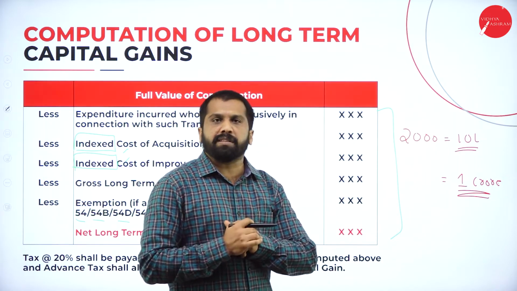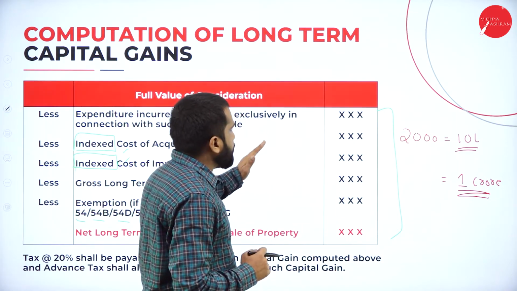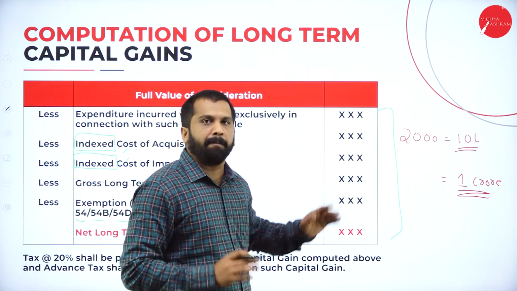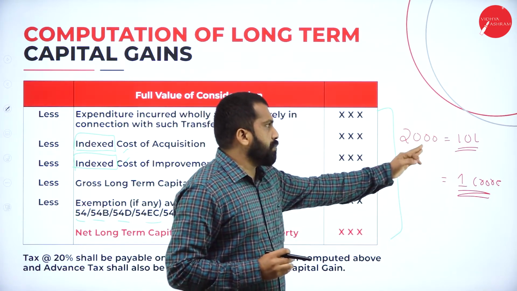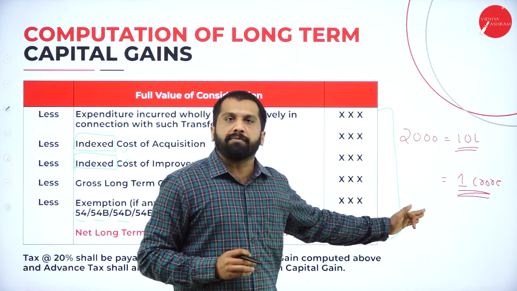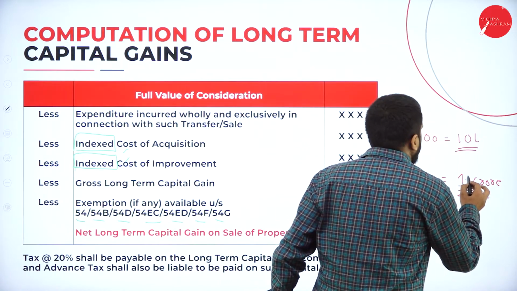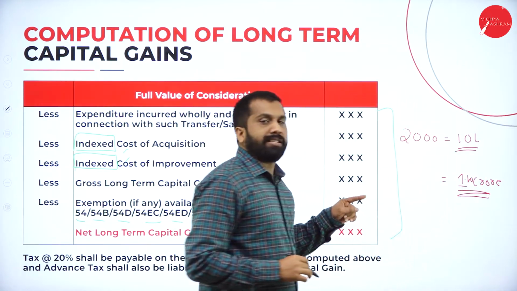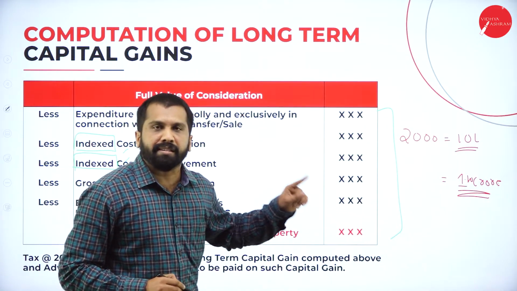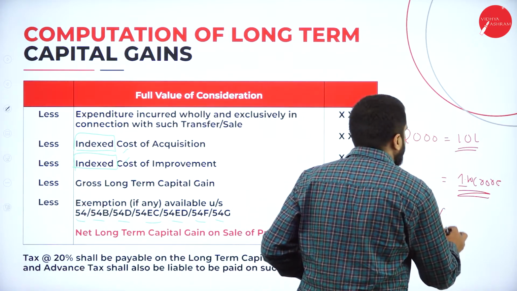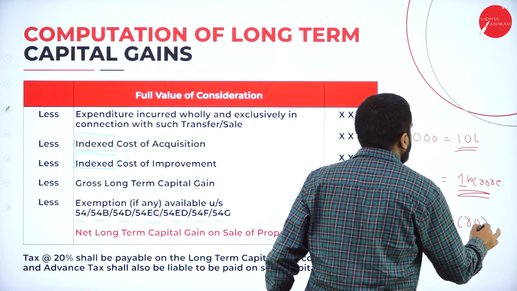Now, as per the capital gain, how much are you supposed to pay tax now? Just assume that you bought land for 10 lakh and now you are selling it for 1 crore. Assume that it is 1 crore 10 lakh now. What is the selling price? 1 crore 10 lakh. Now, what is your profit? Your profit is 1 crore.